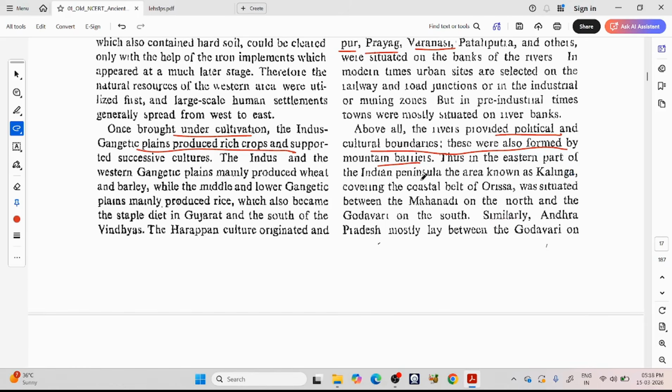Thus, in the eastern part of the Indian peninsula, the area known as Kalinga, covering the coastal belt of Odisha, was situated between the Mahanadi on the north and the Godavari on the south.